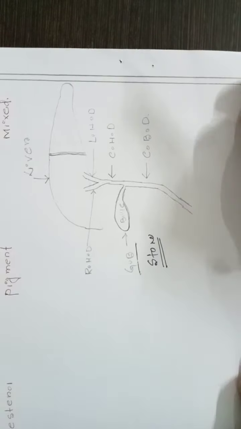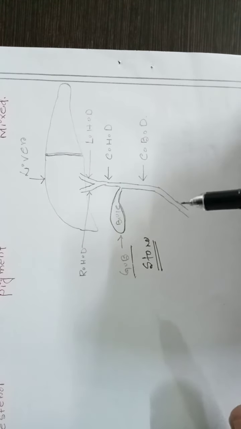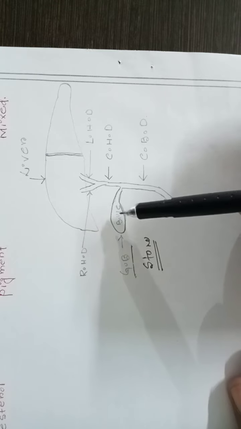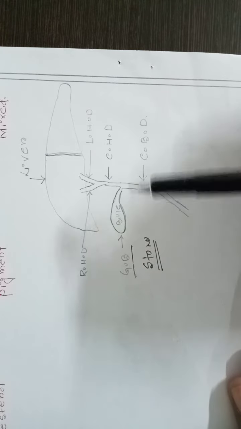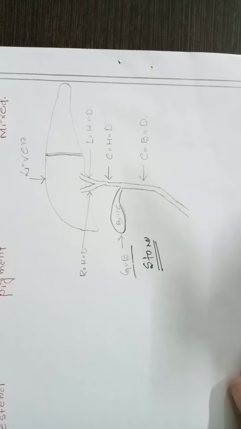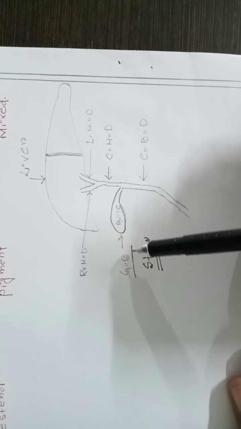Now coming to another portion. Basically, what is happening in gallbladder stone is that the bile becomes hard, and that leads to gallbladder stone. It forms a stone-like structure in the gallbladder.